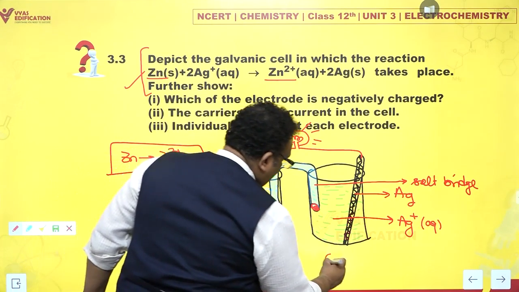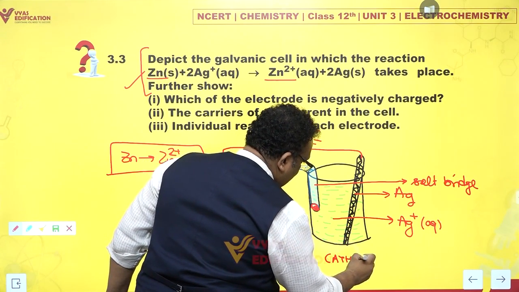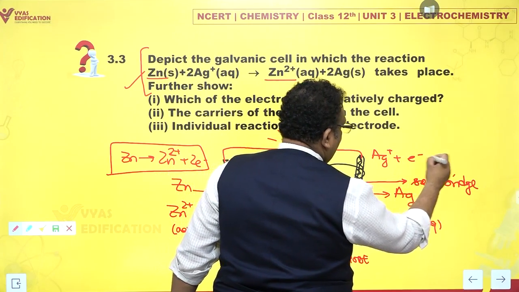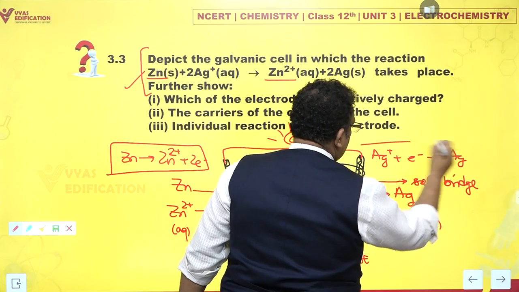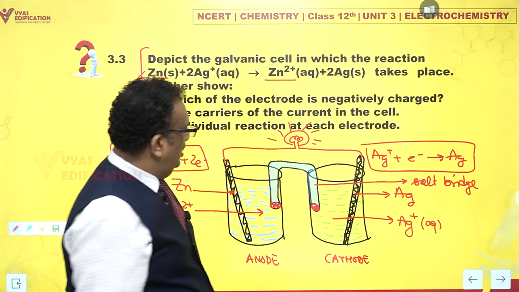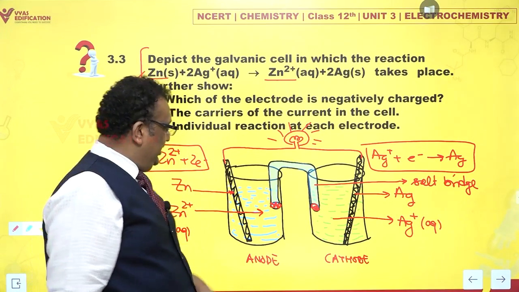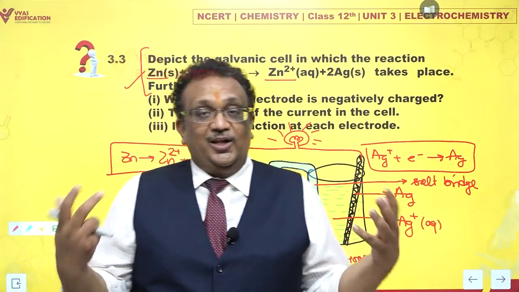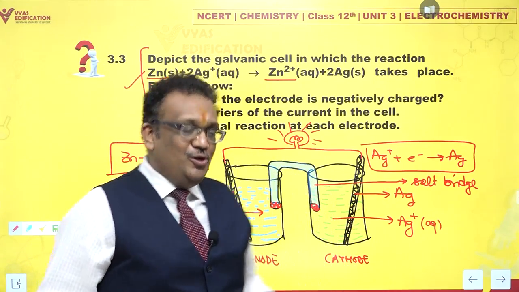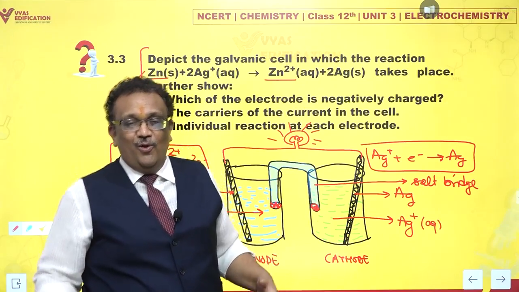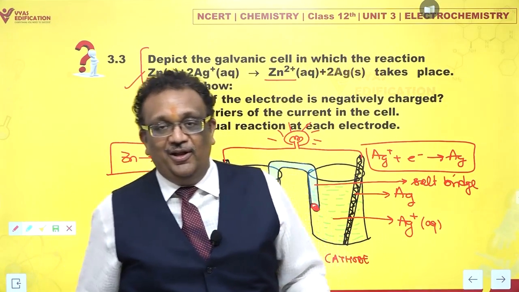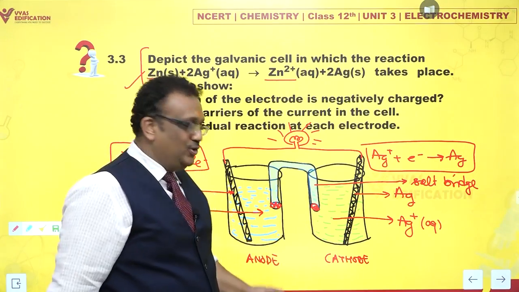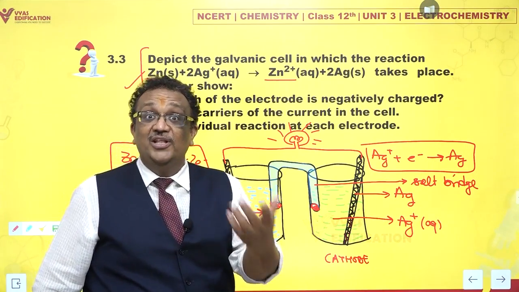And wherever reduction occurs, that is cathode. So what happens here? Ag+ takes up an electron and gets reduced to Ag. So this has to be cathode. But explain more clearly what is happening. See, the moment you dip a zinc rod in a zinc solution, suddenly zinc atoms become aware, oh my God, we have a solution. Now we are in a swimming pool. Now we are going to jump and swim and have fun. So zinc atoms start jumping and moving within the solution.